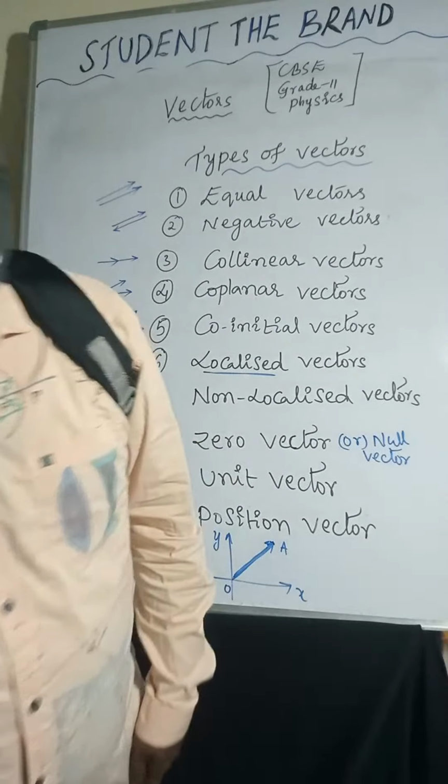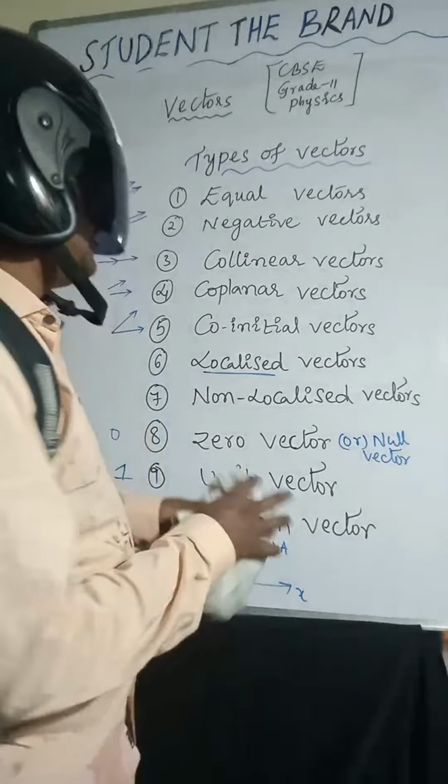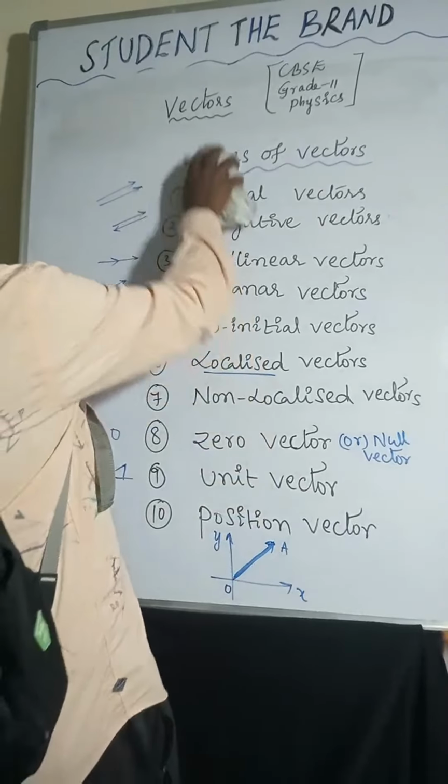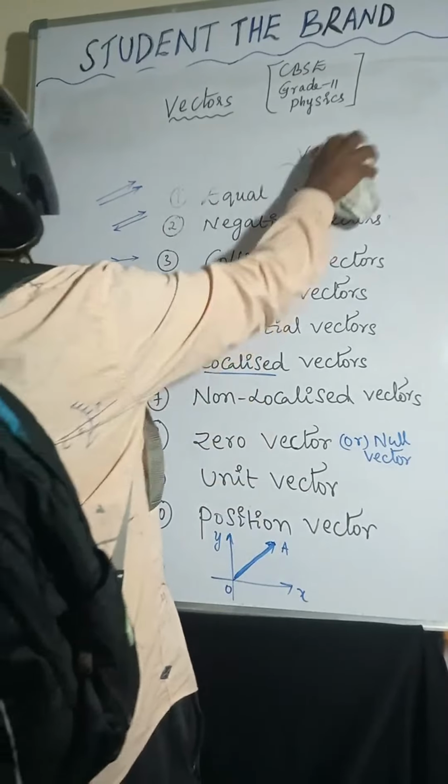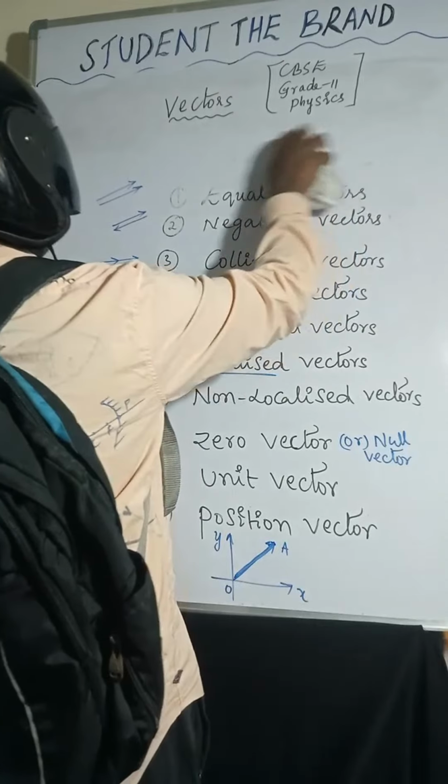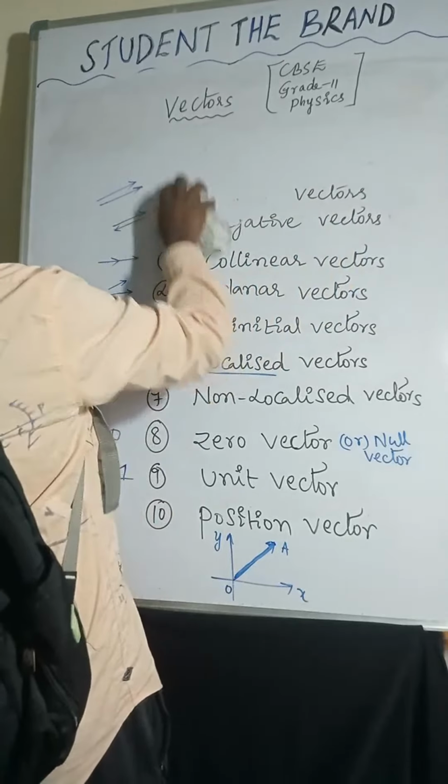Next, addition of vectors. There are three types. We can add vectors in three ways, which we'll discuss now.